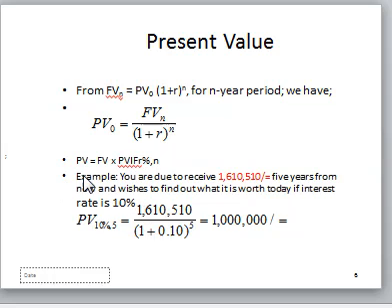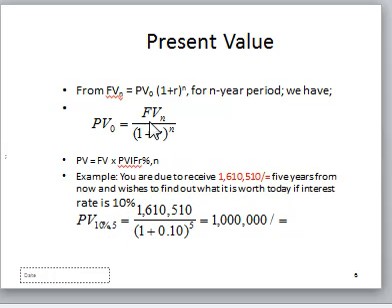So we can look at this simple example that you are to receive this amount. Meaning you are going to receive this future value in 5 years, so our n is 5, and you wish to find its present worth today. So what is the present value of this figure that you expect to receive in 5 years, today? Your R is 10%.